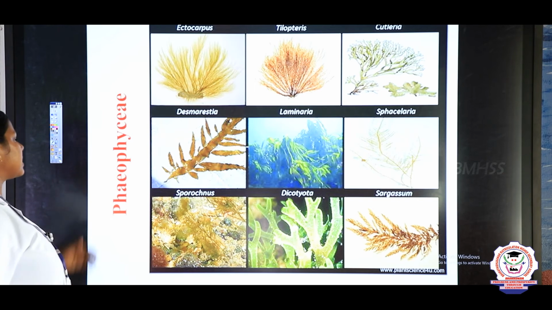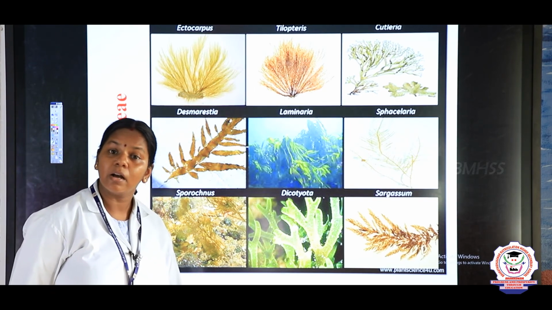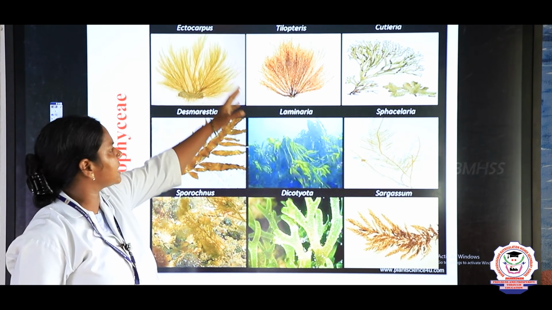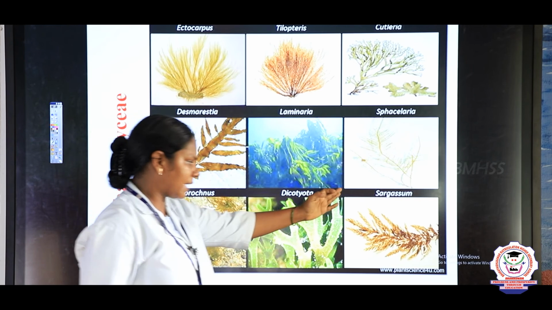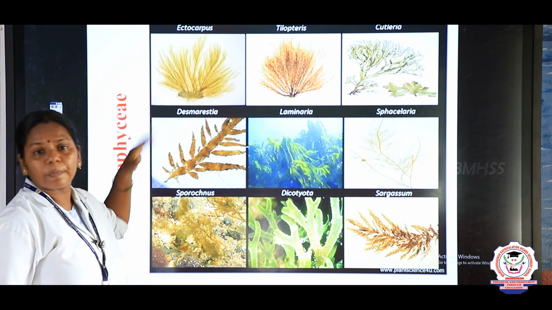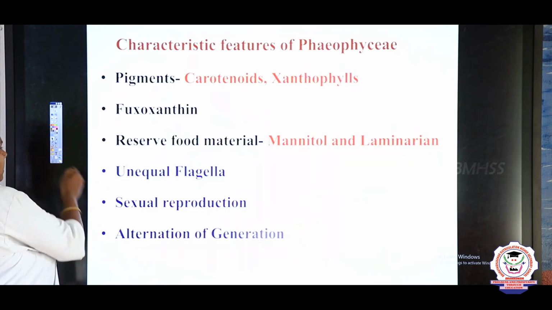And this is the image of the Phaeophyceae. Phaeophyceae, what did I say children? Brown algae. So, we say it as brown algae, and what are the examples? Laminaria, Sargassum, Sporochnus and Ectocarpus. These are all the brown algae. And now let us see the characteristics.